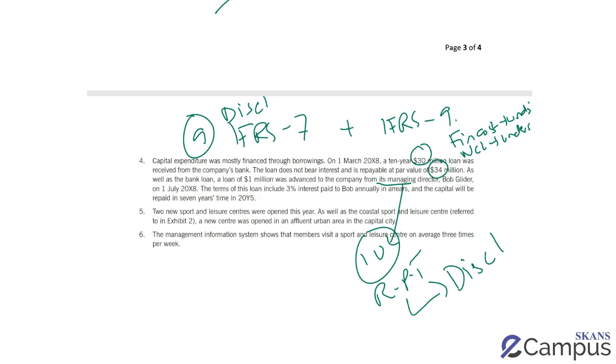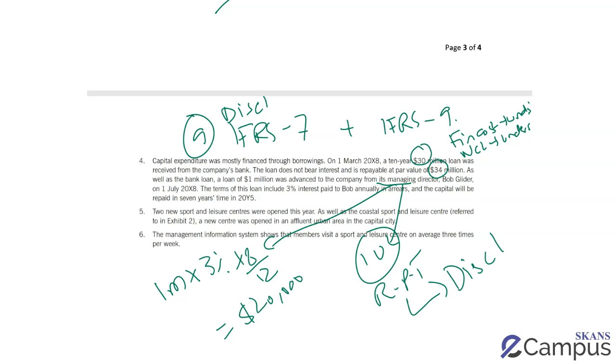In this question in particular, the examiner also gave extra marks for calculation of finance cost associated with this loan. Remember, we've taken some of the loan from the finance director. It was a 1 million loan at 3%. You need to time apportion it. This comes up to 20,000.